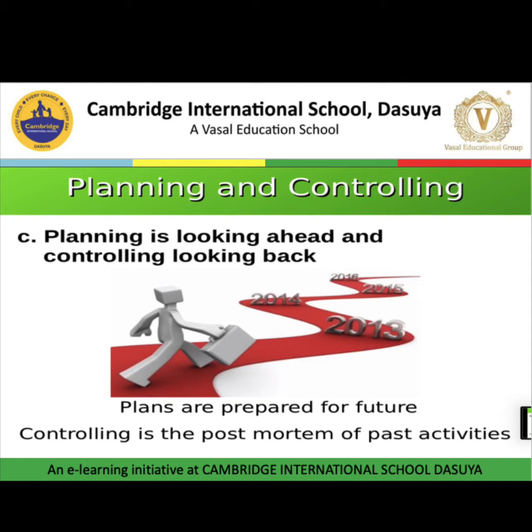Planning gives us the base for controlling, and controlling ensures all the activities are going on as per the plans. Now next thing is planning is also known as looking back function. Why is planning a looking back function? Because managers use their past experiences and corrective actions for making new plans in the future. So it is also known as backward looking function, or we can say looking back function.